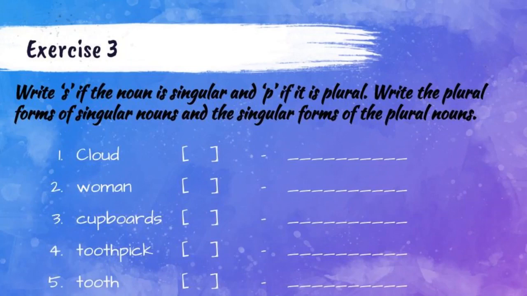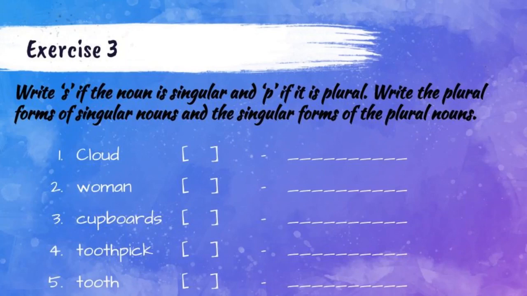Students, now we are going to do the third exercise. The third exercise is: write S if the noun is singular and P if it is plural. Write the plural form of the singular nouns and the singular form of the plural nouns. What we have to do in this exercise is read these words properly. If the given word is singular, we have to write S, and after writing the letter S we have to write the plural form of the given word also. Okay, let us try these words, then you can easily understand.